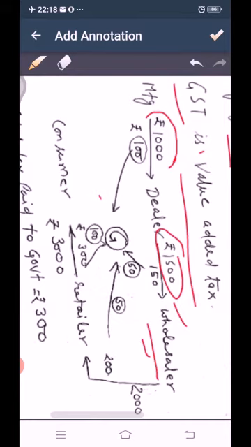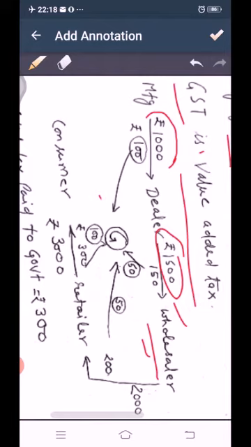So the dealer will collect 10% of 1500, that is 150 rupees. Now the dealer has already paid rupees 100, so the remaining tax will be 50 rupees, which will be paid by the dealer to the government.